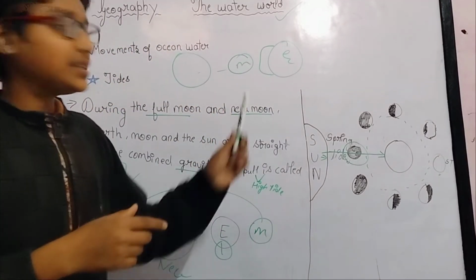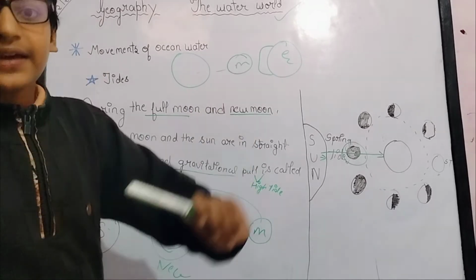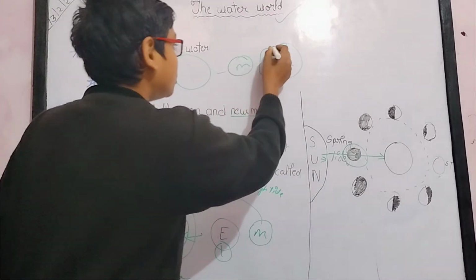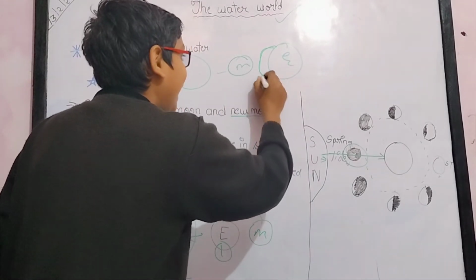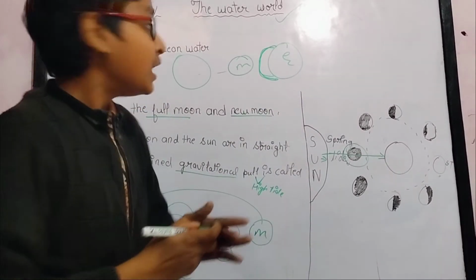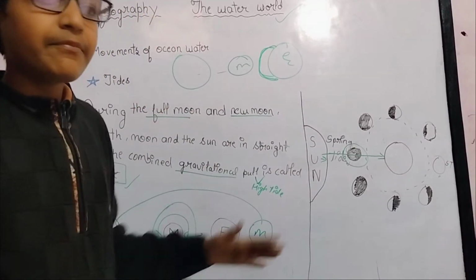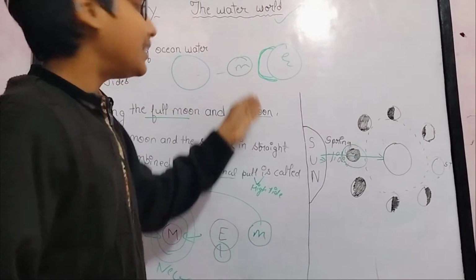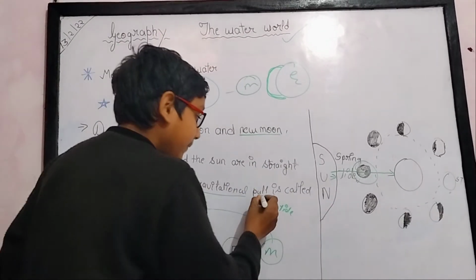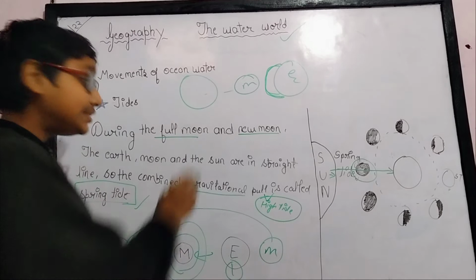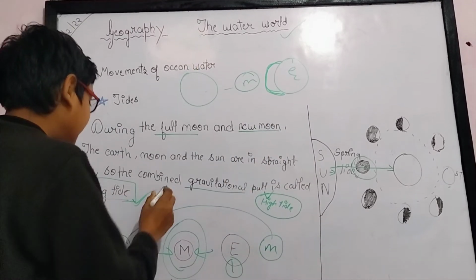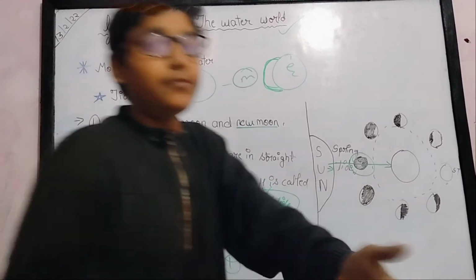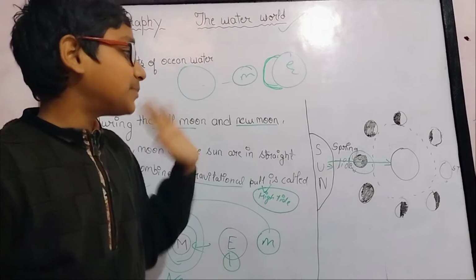So the water makes a bulge. And the sun also has gravitational force. The sun also pulls the water. So this occurs as high tide, and the water makes a very big bulge. These two heavy bodies pull the water towards the earth, so the water makes a bulge, and this is called high tide. And these tides we call spring tide, when the sun, earth and the moon are in a straight line and pull the water.